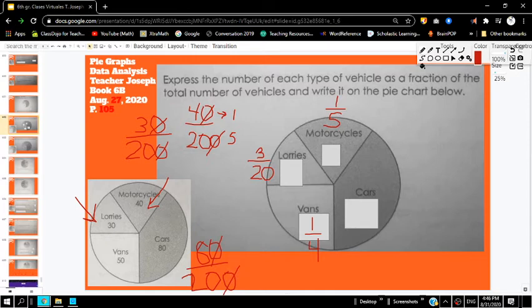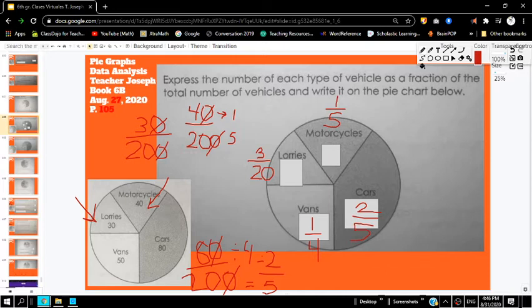Divide both sides by 10. And 8 over 20, we can divide both sides by 4. So 8 divided by 4 equals 2, and 20 divided by 4 equals 5. So 2/5 is the number of cars. Now, what's interesting is all of these fractions have different denominators, and that's actually okay.